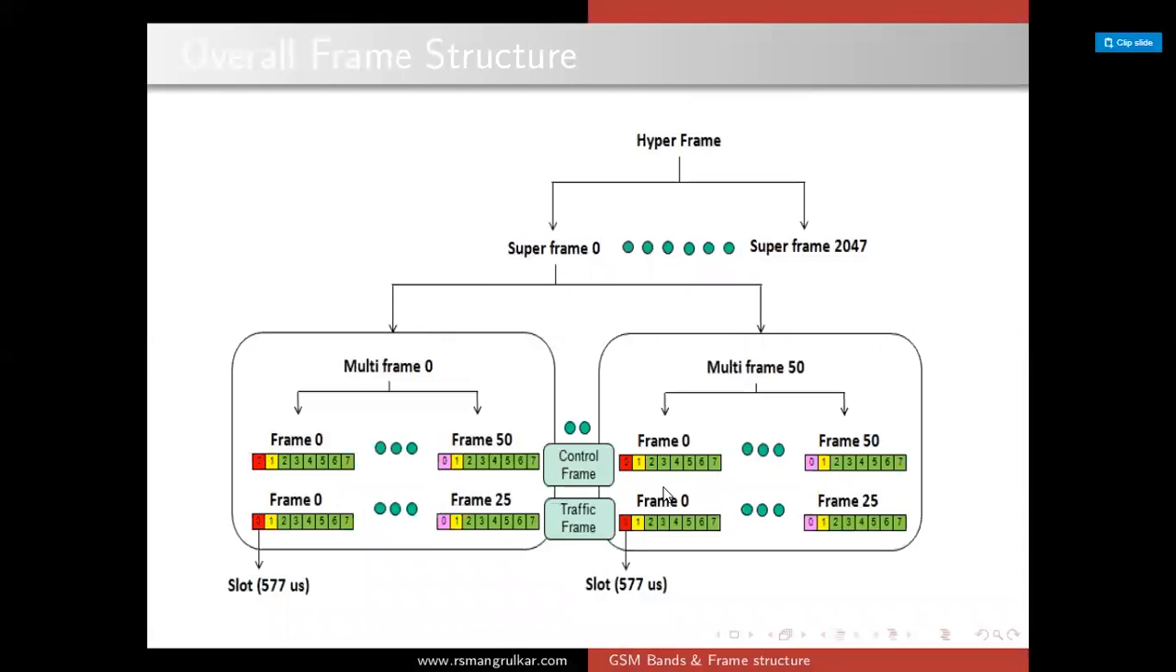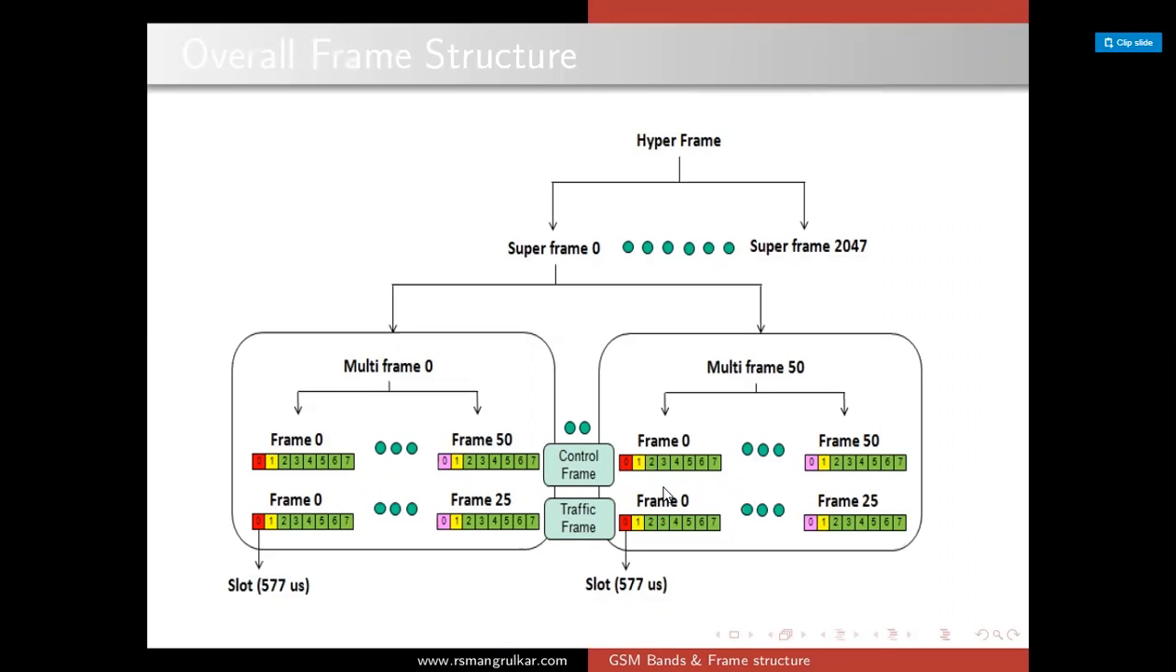So this is the overall frame structure. The first is the super frame. The super frame consists of 51 multi-frames. Out of 51 multi-frames, the total time period is 6.12 seconds. And under this super frame, you'll have multi-frames. The multi-frame consists of 26 frames, that is frame 0 to frame 25, with a time of 120 milliseconds.